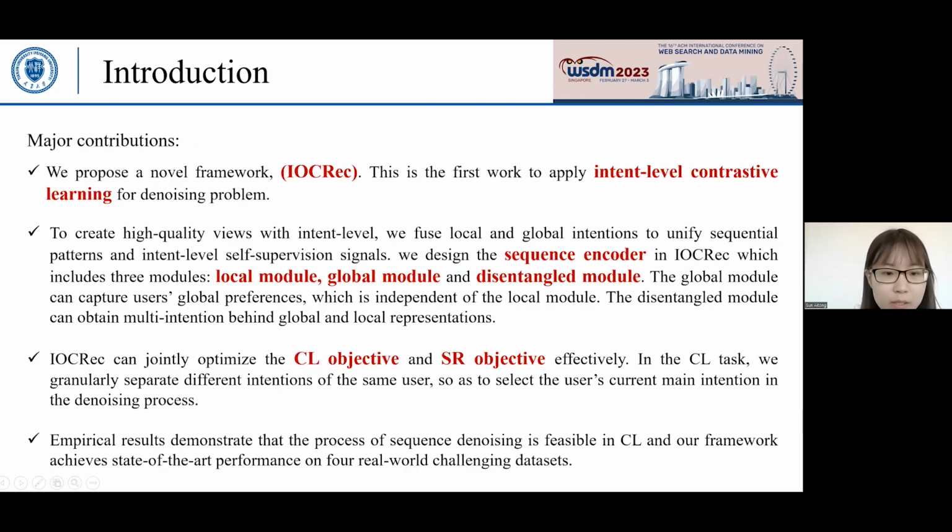So in our paper, we explain our solutions in a few major points. First, we propose a novel framework, IOC-REC. This is the first work to apply intent-level contrastive learning for the denoising problem of the sequential recommendation task. Then to create high-quality views with intent level, we fuse local and global intentions to unify sequential patterns and the intent-level self-supervision signals. We designed the sequence encoder in IOC-REC, which includes three modules: local module, global module, and